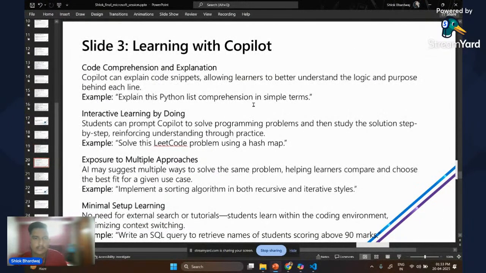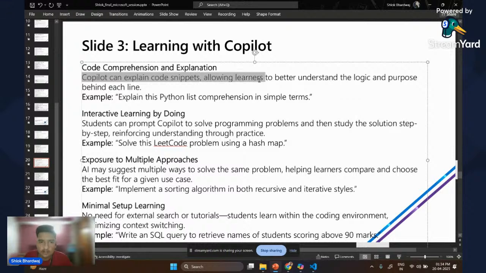Yeah, learning with Copilot. Code comprehension and explanation. Copilot can explain code snippets, allowing learners to better understand the logic and purpose behind each line. Let's understand this with a small scenario. Let's take an example of a small developer who is starting his or her coding journey and wants to understand a GitHub repository or a code base. For that, he or she can simply paste the code base into Microsoft Copilot and ask Copilot to explain and interpret it. For example, this.